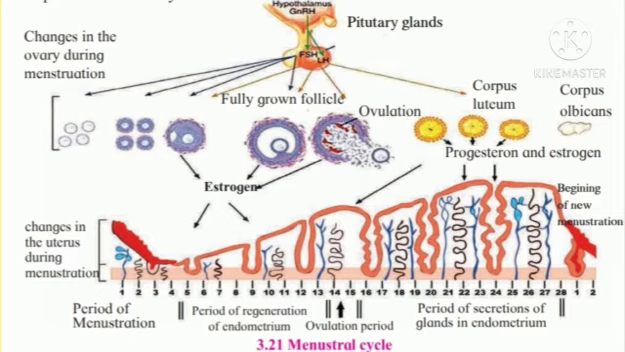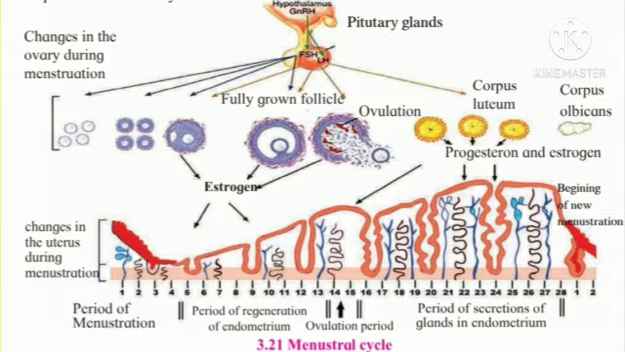Let us see about the menstrual cycle. The female reproductive system undergoes some changes at puberty and those changes repeat at an interval of every 28 to 30 days. These repetitive changes are called the menstrual cycle. The menstrual cycle is a natural process controlled by 4 hormones. Those 4 hormones are follicle stimulating hormone, luteinizing hormone, estrogen and progesterone.